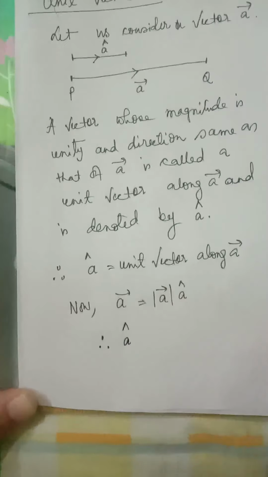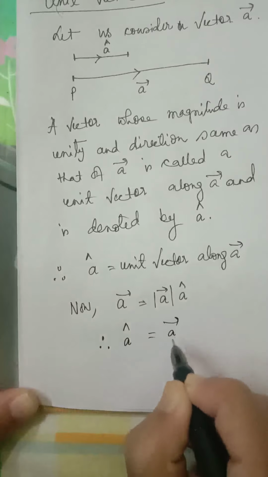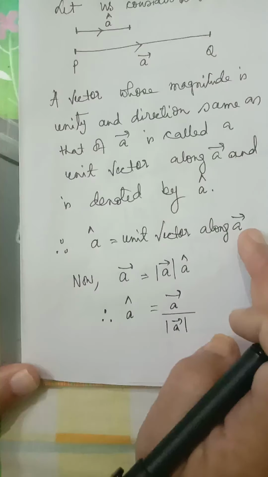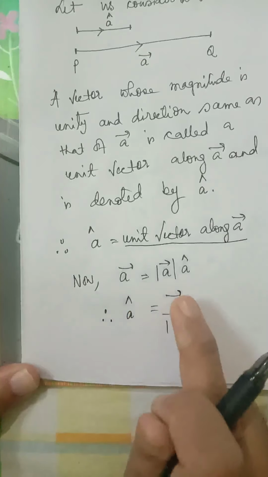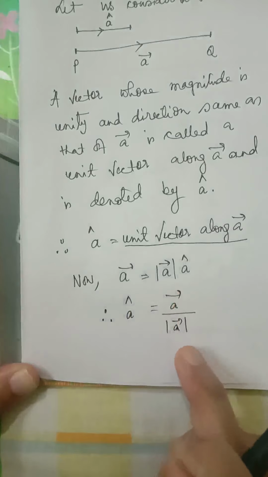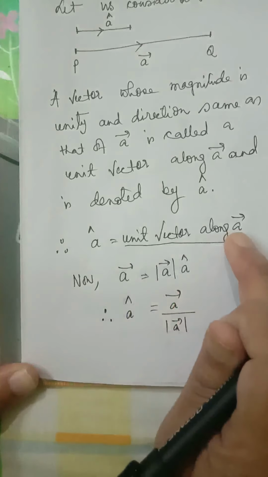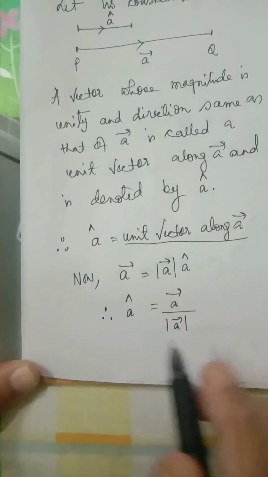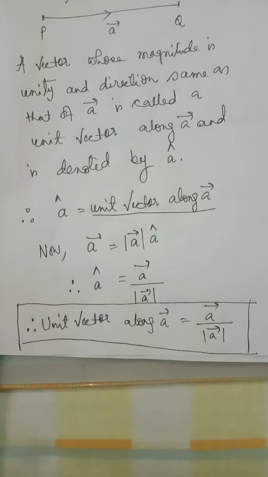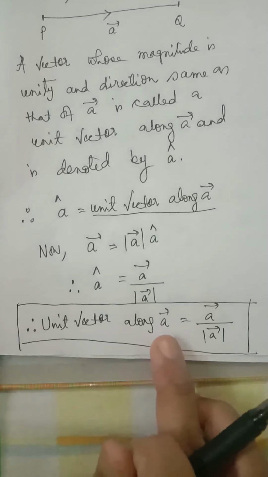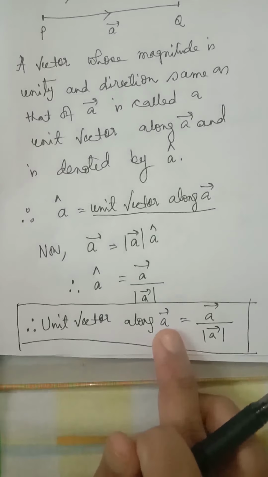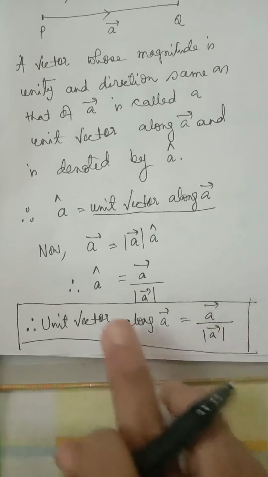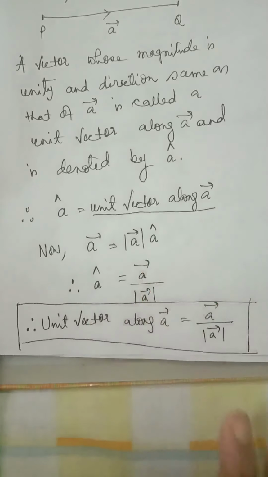So vector A equals its magnitude into A cap, and therefore this is a very important formula: A cap equals vector A divided by the modulus of vector A. So A cap, that is the unit vector along vector A, is equal to vector A by modulus of vector A. If we have to find a unit vector along any vector A, we will find it this way: vector A divided by its modulus. So this is the unit vector along any given vector A: vector A divided by its modulus.